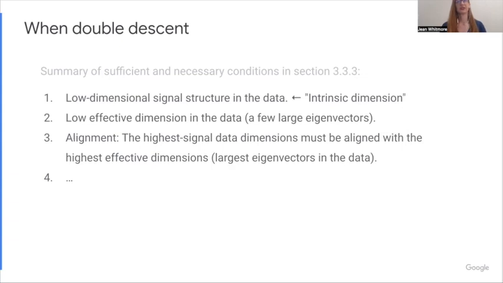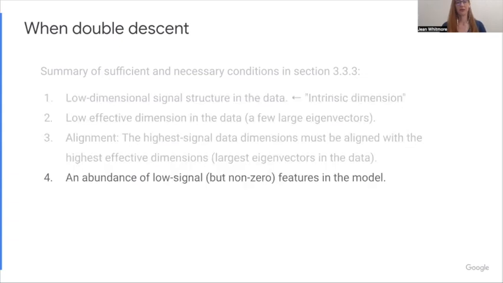Now these conditions are not the focus of the paper. I'm going to focus on their 4th condition, which is there's an abundance of low signal but non-zero signal features in the model. Let me talk a bit intuitively about what that means.